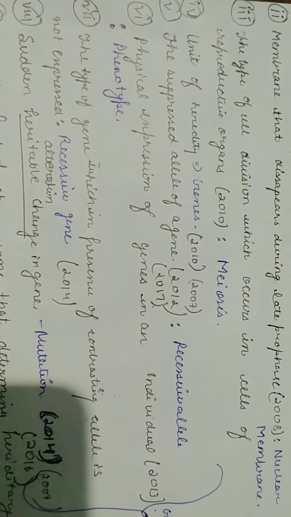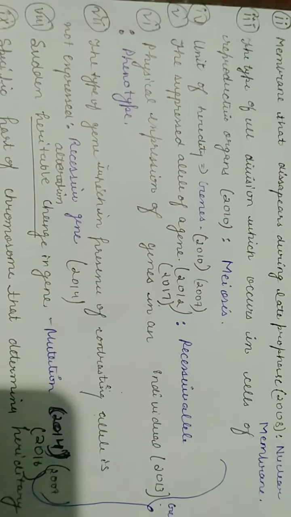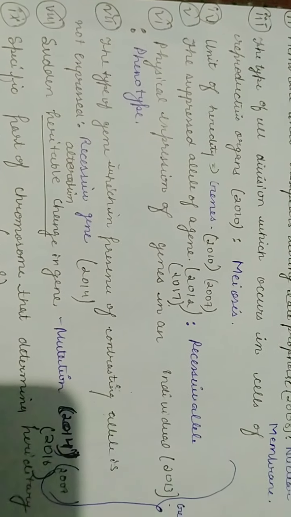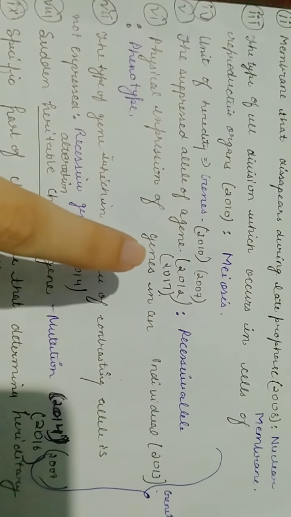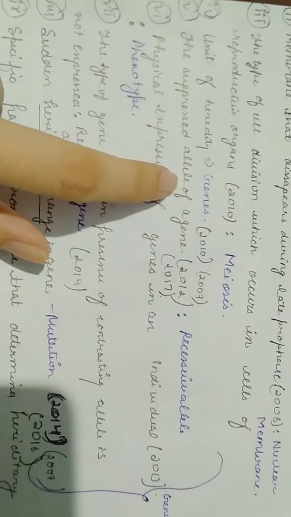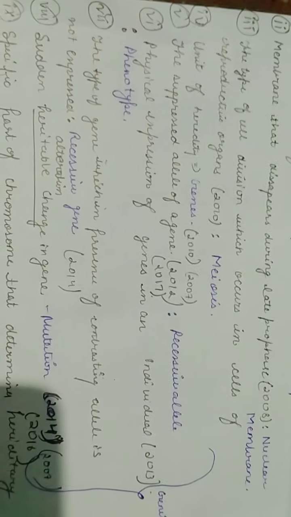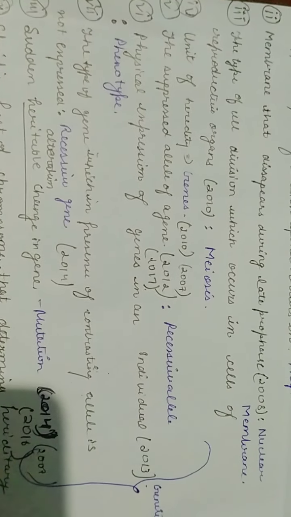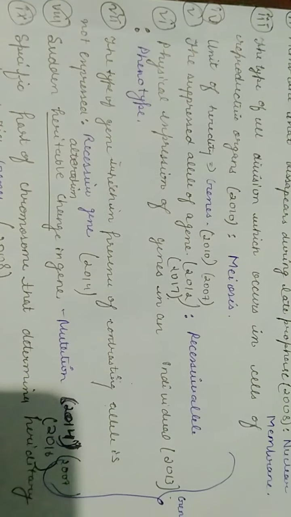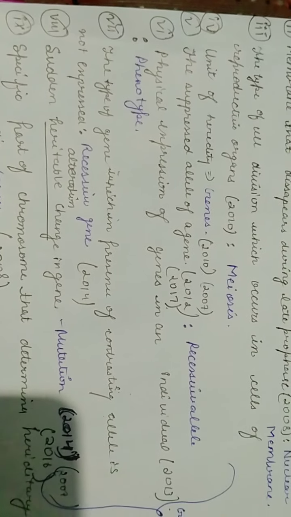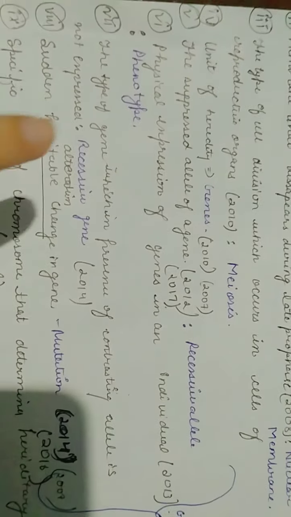Now, unit of heredity, it is genes, and it has been asked in 2010 and 2007. Now, fifth question, the suppressed allele of a gene, and the answer is recessive allele, and it has been asked in 2012 and 2017. So you can understand these 2 points are very important, and I have mentioned genes many times in my previous videos on genetics, as well as in this first chapter, structure of chromosomes. It is a very important topic, or you can say a very important definition, from which the name the following type of question is asked continuously. It has been asked many times in the ICSE exam.